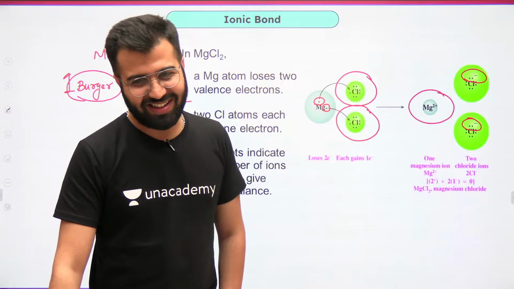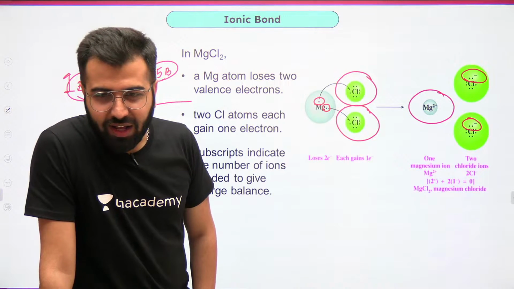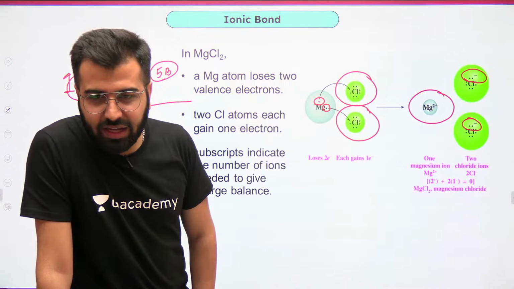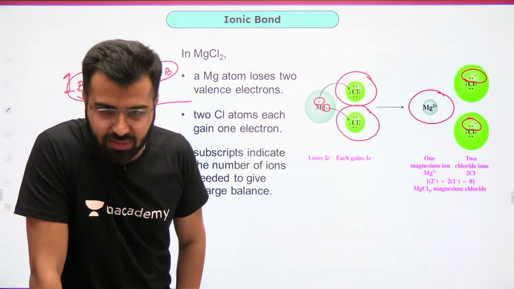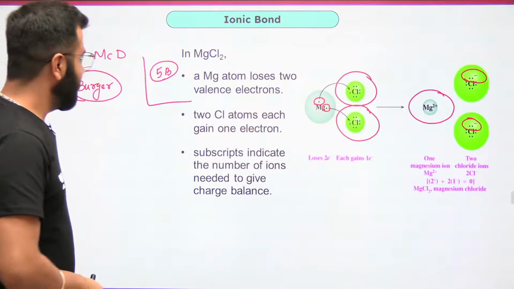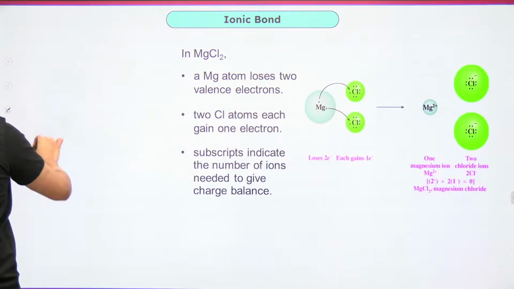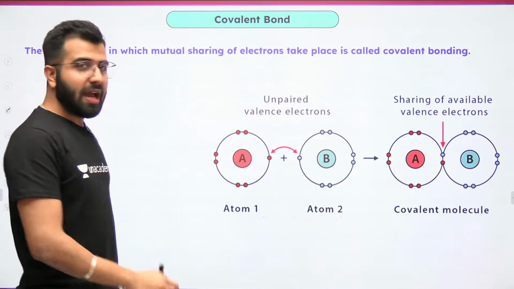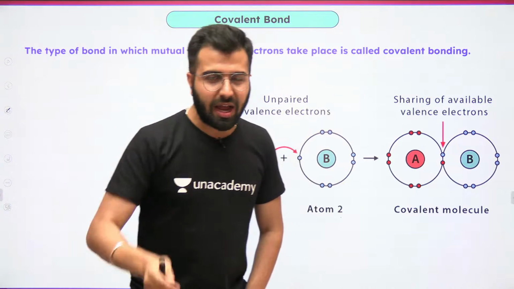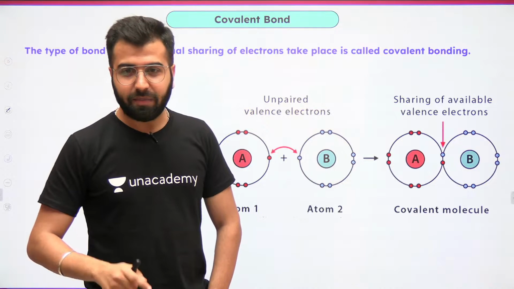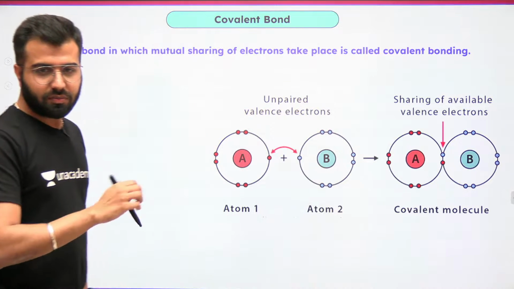Good one. Ionic bonds form when there is a transfer of electrons, and covalent bonds form when there is sharing of electrons. Amazing, Lakshika, amazing. Lakshika OP in the chat, boys and girls. I really like the students who are active with me and write whatever they are understanding. It's amazing.